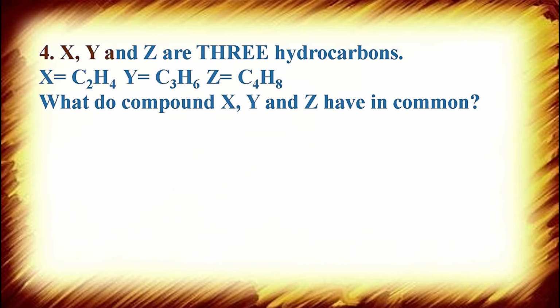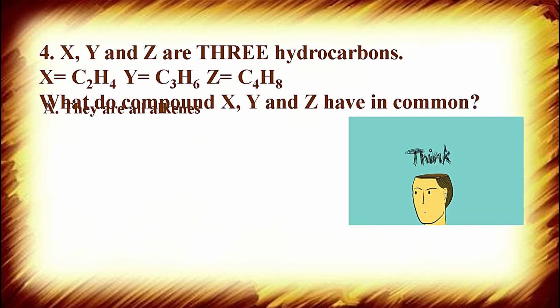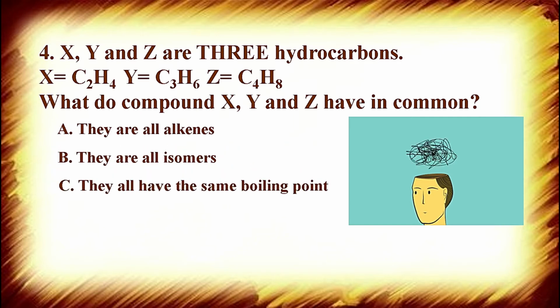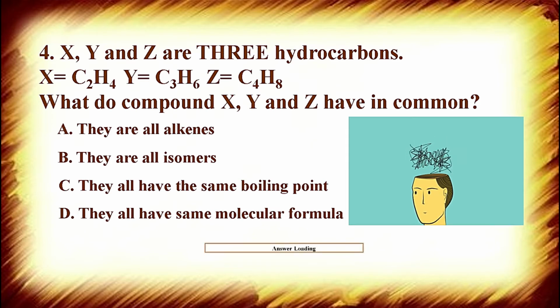Question number 4: X, Y, and Z are three hydrocarbons. X is C2H4, Y is C3H6, Z is C4H8. What do compounds X, Y, and Z have in common? Option A, they are all alkanes. Option B, they are all isomers. Option C, they all have the same boiling point. Option D, they all have the same molecular formula.